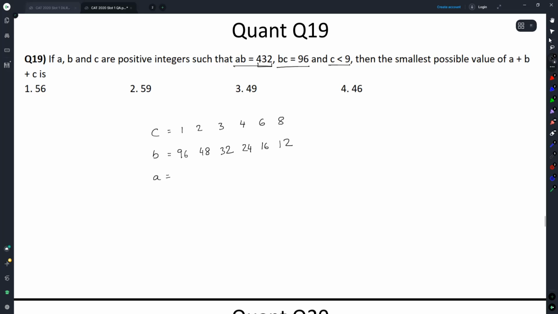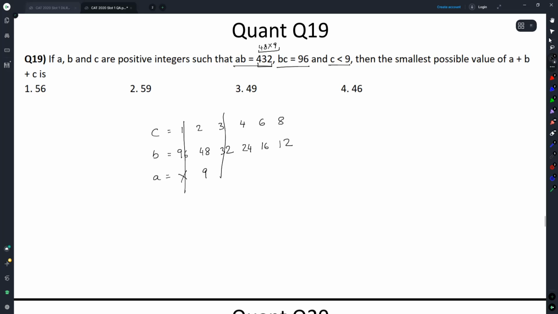Now 432 is 48 into 9. So 96 into something would not work. This case is out. 2 into 48 into 9. Yes, this case is possible. 32 into this. So 2/3 and 32. Does it cancel with 32?